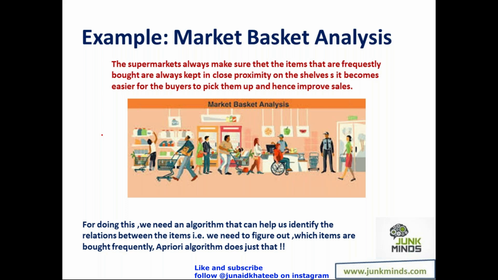Now there is hardly any probability of someone buying an Apple along with a phone. See, you can't say no. I can go to Amazon and order Apple, and sorry, when I say Apple, I mean Apple fruit, not the phone. It could be any phone, and say I'm buying a mango. It is possible that I can buy a phone and a mango at the same time. But what is the probability of that happening? Nowhere in the world will you walk into a store and find a phone and a mango kept nearby, because it doesn't go with the association rule.